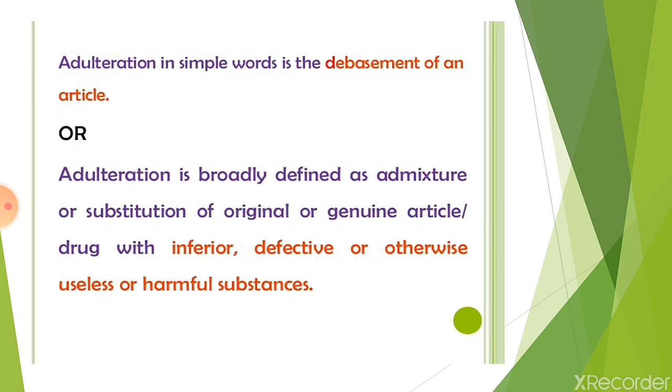Or in other words, you can define adulteration as debasement of an article. Adulteration is broadly defined as admixture or substitution of original or genuine article drug with inferior, defective or otherwise useless or harmful substances. That means you can mix two drugs. One is the original one and another is the inferior quality drug or defective drug or useless drug or harmful substance.